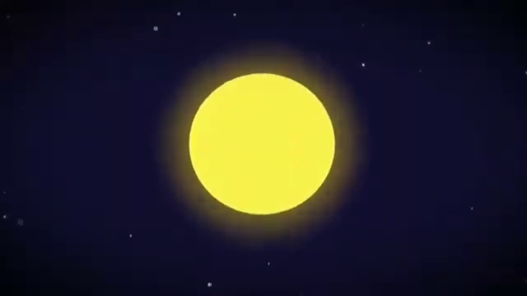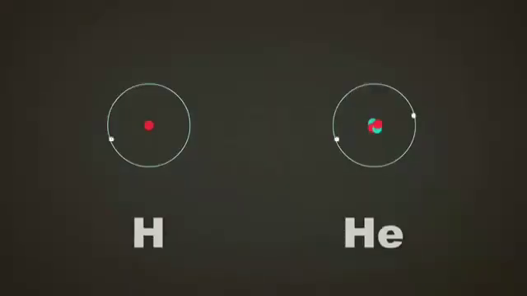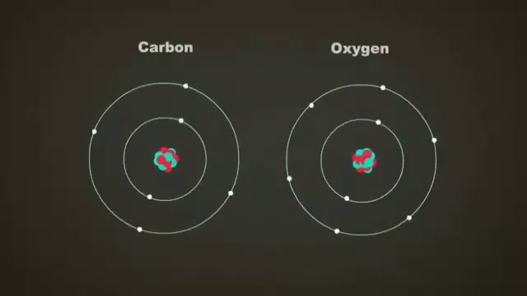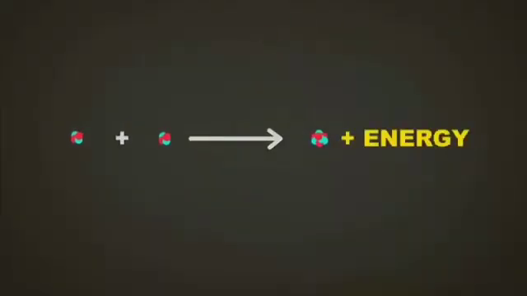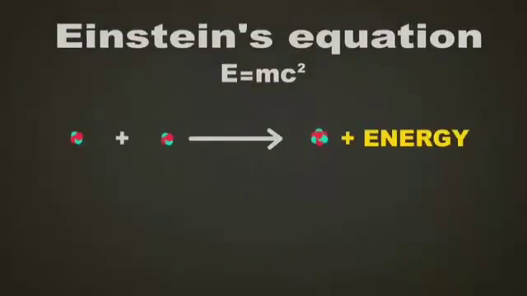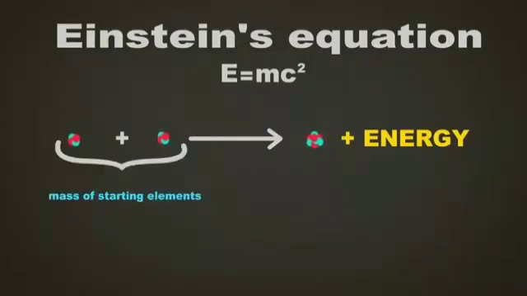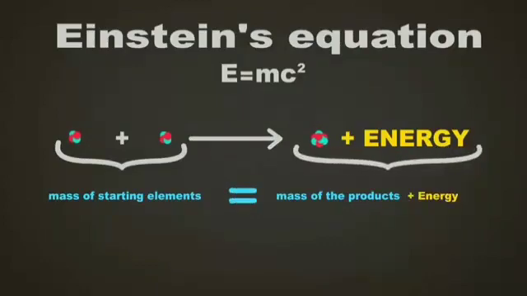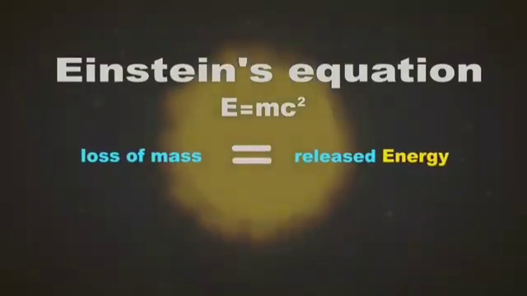Within these stars, nuclear reactions fused light elements, such as hydrogen and helium, to form heavier elements, such as carbon and oxygen. At first glance, these reactions may look like they're breaking the law, because they release an astounding amount of energy, seemingly out of nowhere. However, thanks to Einstein's famous equation, we know that energy is equivalent to mass. It turns out that the total mass of the starting atoms is very slightly more than the mass of the products, and that loss of mass perfectly corresponds to the gain in energy, which radiates out from the star as light, heat, and energetic particles.